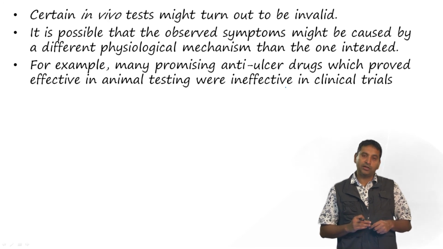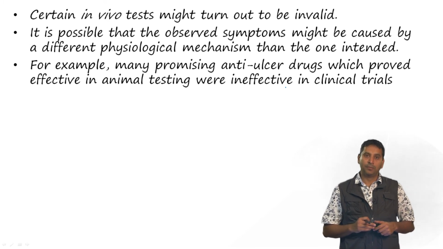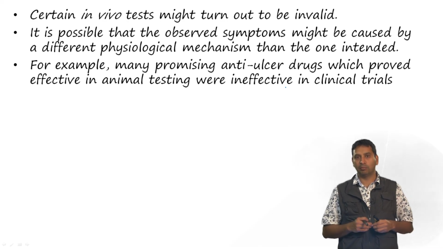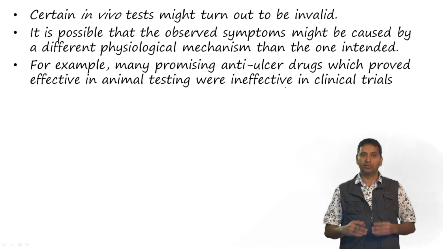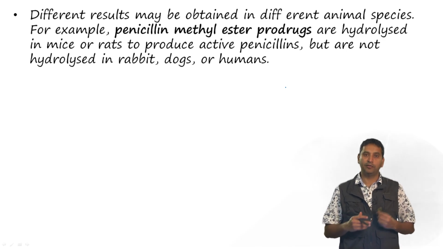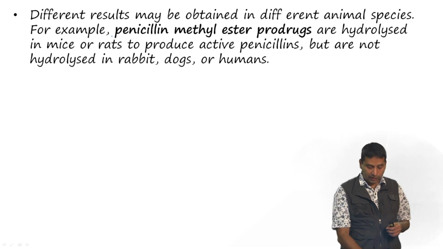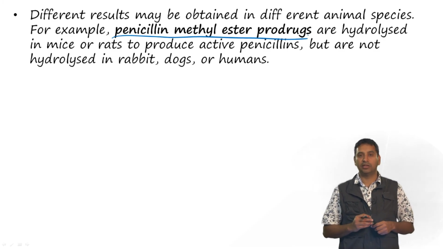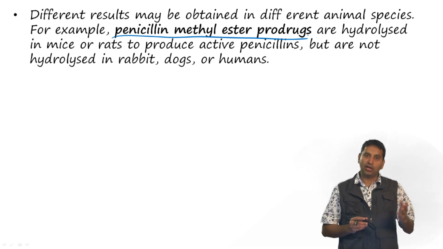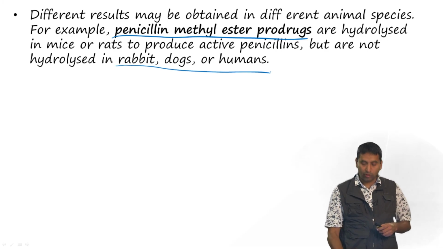There are also cases where certain in vivo tests might be invalid. It is possible that the observed symptoms might be caused by a different physiological mechanism than the one intended. So, there were a number of promising anti-ulcer drugs which proved to be ineffective in clinical trials. Now, it is also possible that different results may be obtained in different animal species. The example that we can look at is the penicillin methyl ester prodrugs, which are hydrolyzed in mice or rats to produce the active antibacterial penicillin, but they are not hydrolyzed in rabbits, dogs or humans.